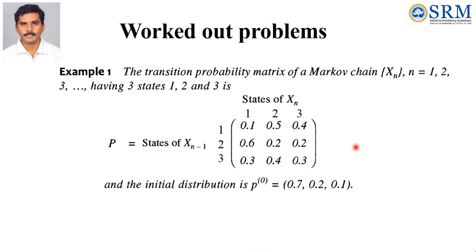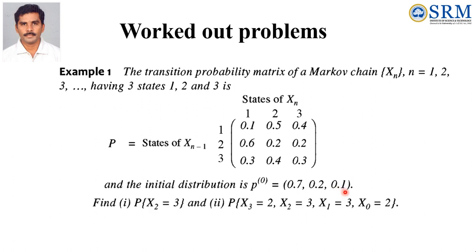The initial probability is given by P0 equal to 0.7, 0.2, 0.1. That means the initial probability for state 1 is 0.7, for state 2 is 0.2, and for state 3 is 0.1. You have to find the probability of X2 equal to 3 and the probability of X3 equal to 2, X2 equal to 3, X1 equal to 3, X0 equal to 2.